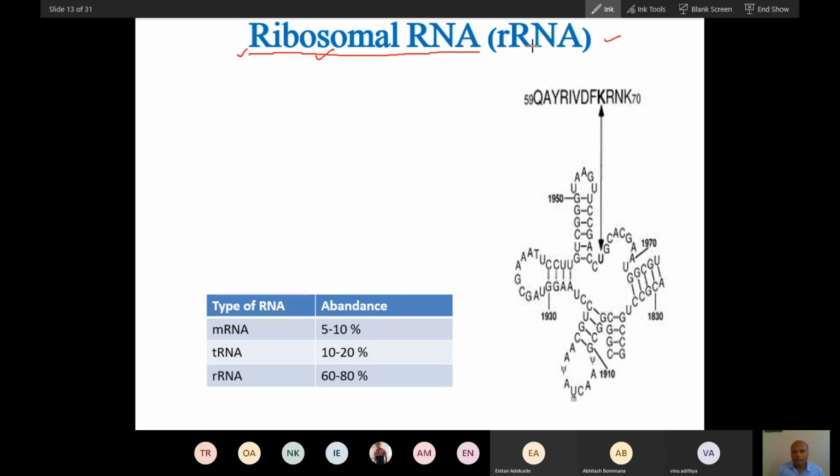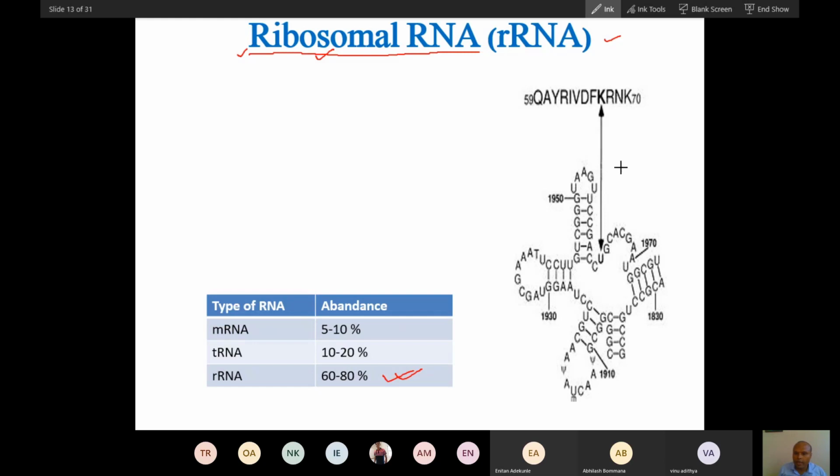The RNA that forms part of the ribosome is called ribosomal RNA. Did you get that? Abundance-wise, rRNA is very high inside the cell, because without ribosomes protein synthesis will not happen.